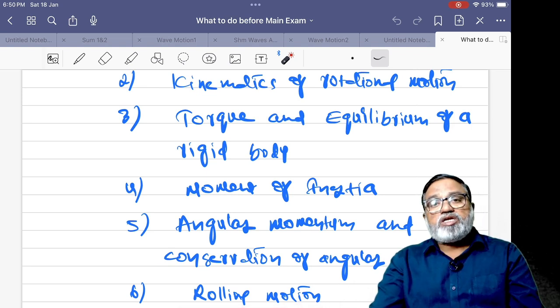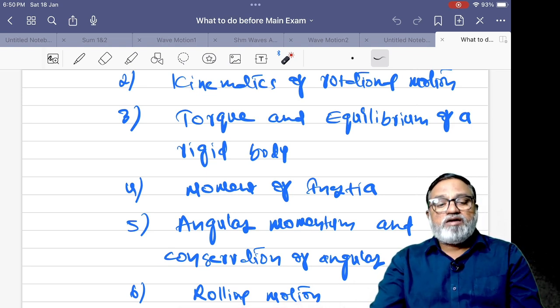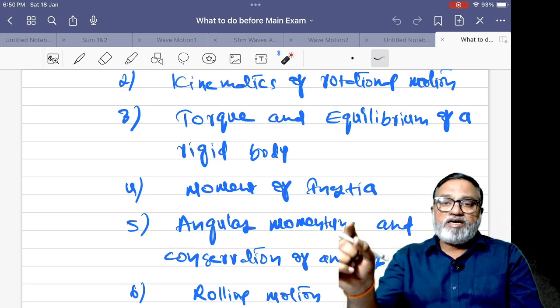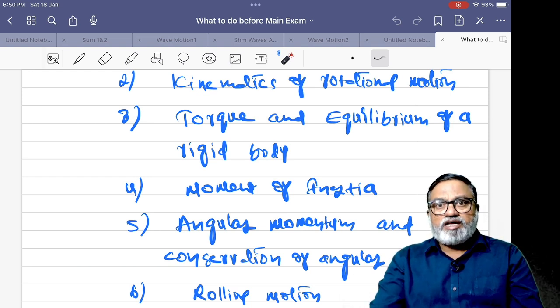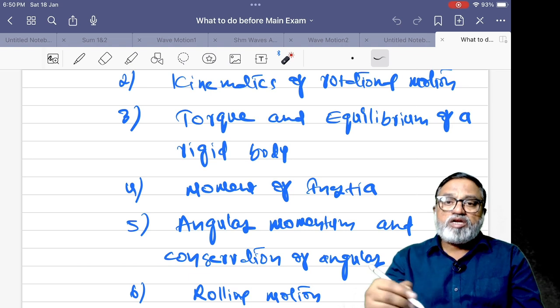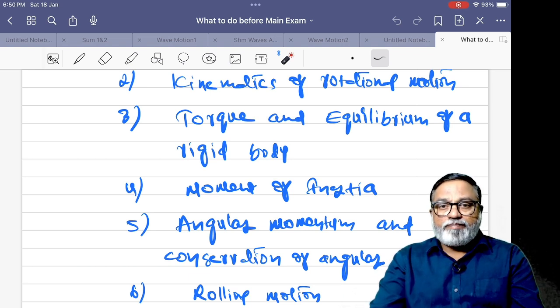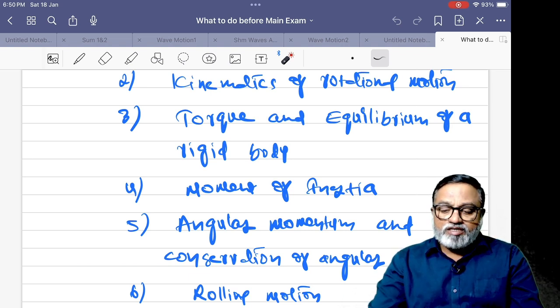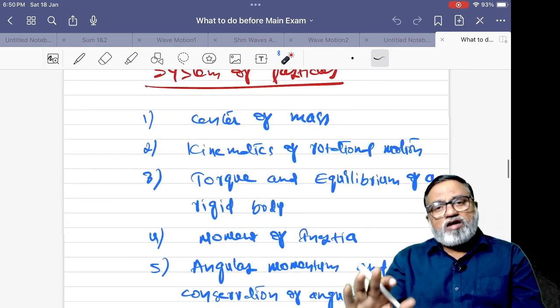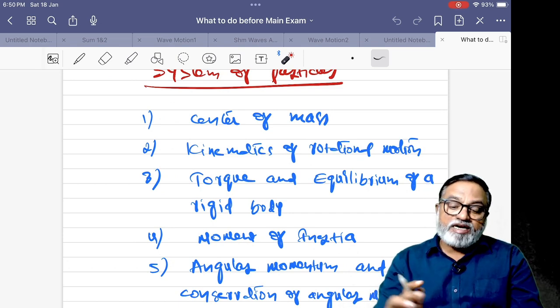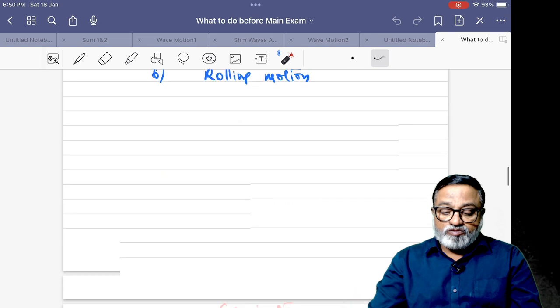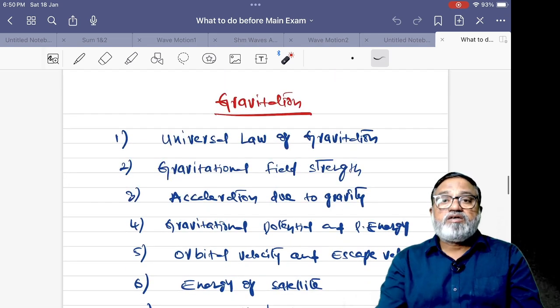And rolling motion, if a body is rolling on a horizontal surface and an inclined surface. On a horizontal surface, what is rotational kinetic energy, translational kinetic energy, total kinetic energy. And rolling motion on an inclined plane without slipping, velocity, acceleration. These are only formula based questions we can expect from this chapter, but most of the students are neglecting system of particles.